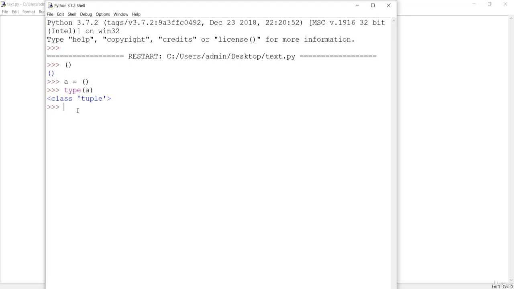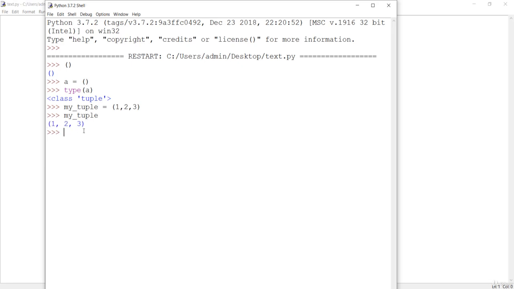So first of all, let's see how we can create the tuple, and how to manipulate the tuple. Let me create my tuple. I have already shown you that the tuple is created with this parenthesis, so you can just assign the elements like this. So now you have created your own tuple. This is the way to create the tuple.